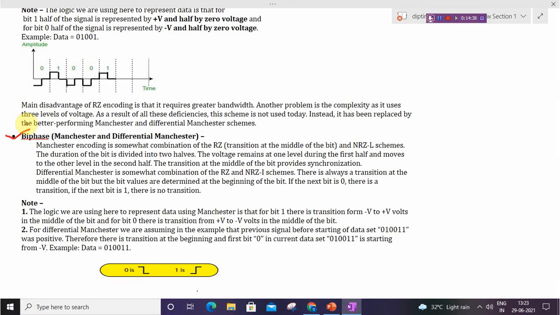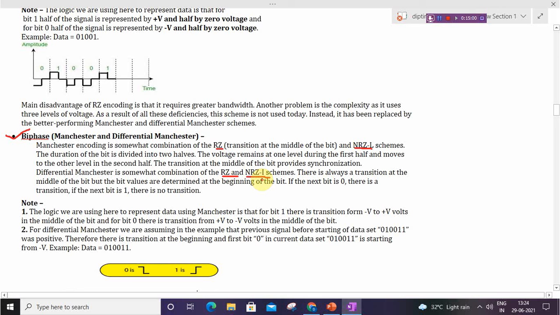Differential Manchester is somewhat a combination of RZ and NRZ-I scheme. Means Manchester is a combination of RZ and NRZ-L, and differential Manchester is a combination of RZ and NRZ-I scheme.